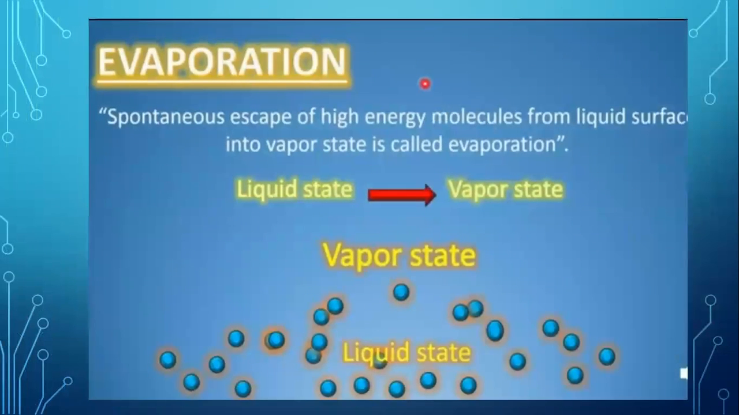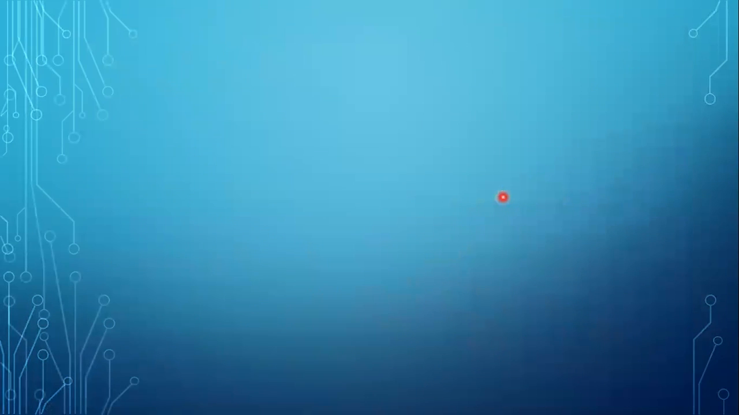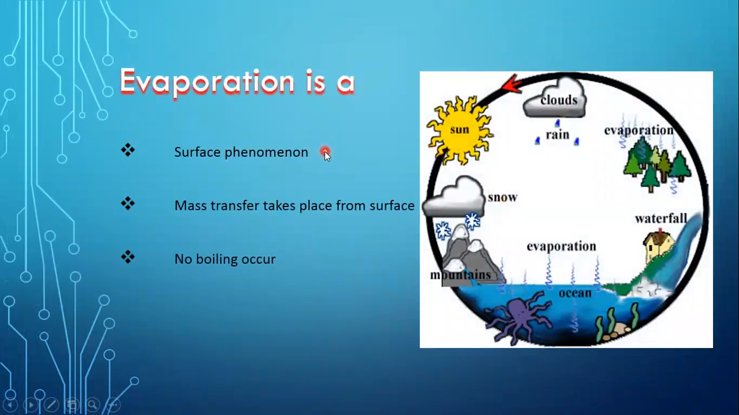How can we define evaporation? Evaporation is basically the spontaneous escape of high energy molecules from the liquid surface. As a result, these liquid molecules are converted into the vapor state. Evaporation is a surface phenomenon, in which molecules from the surface get evaporated. Mass transfer definitely takes place when water evaporates, leaves the water surface and enters the atmosphere, so mass is transferred. Evaporation requires no boiling.